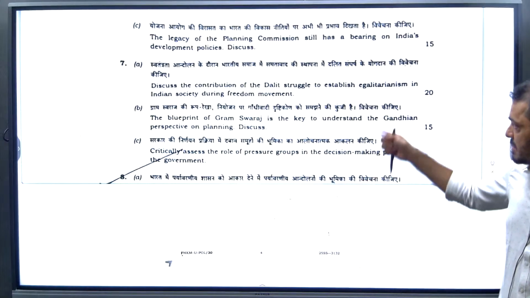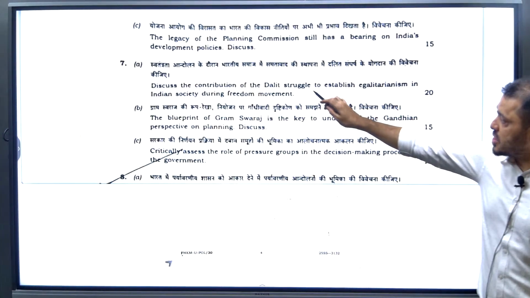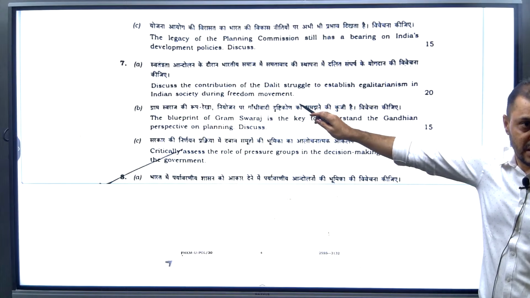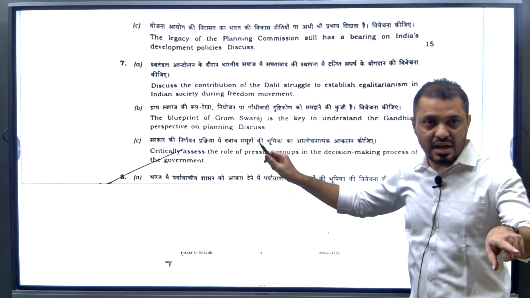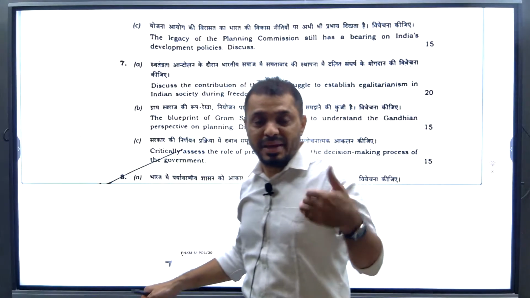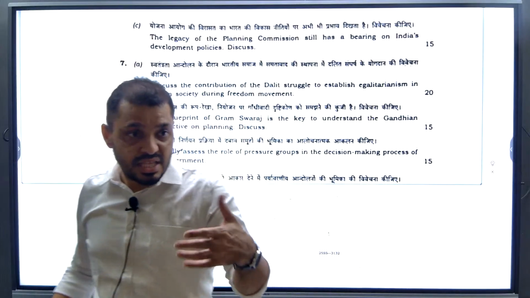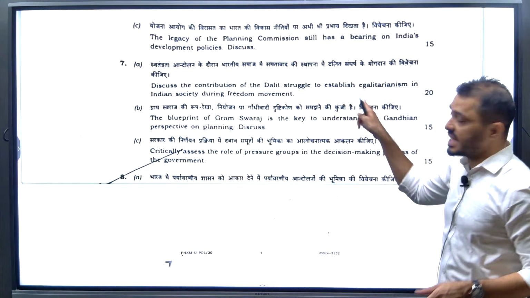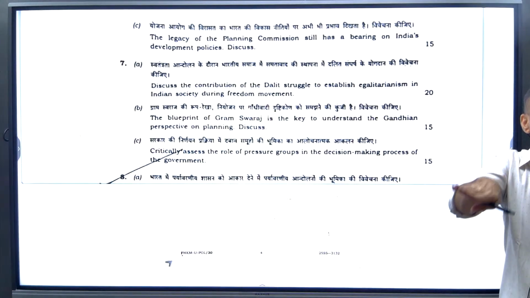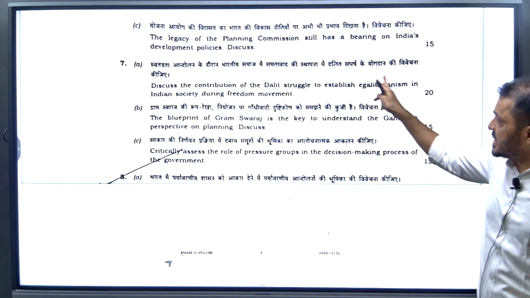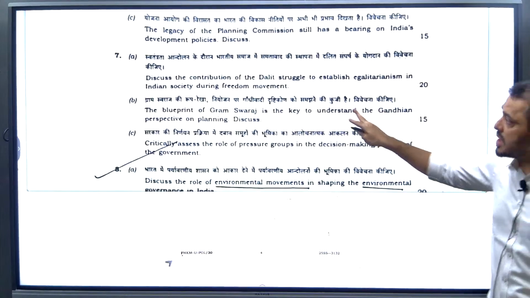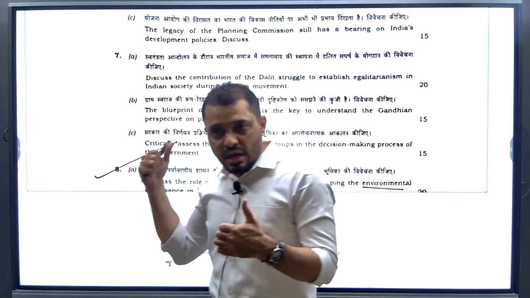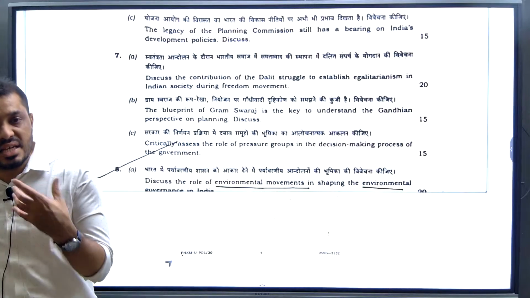See here: discuss the contribution of the Dalit struggle to establish egalitarianism in Indian society during the freedom movement. Whatever we read in PSIR paper 1B, B.R. Ambedkar. Egalitarianism is establishing that everyone is equal. In establishing egalitarianism, how did the Dalit struggles and Dalit movements contribute? Here we will write about the PSIR and other Dalit movements.